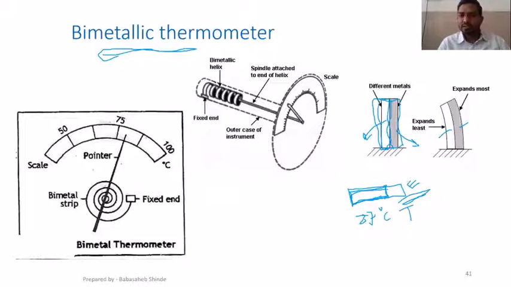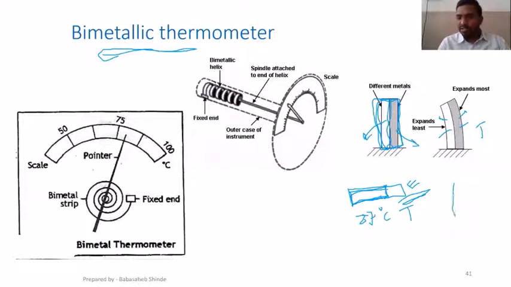We will join those two strips with each other, and once those two strips are joined, we will expose those two strips to the change in temperature. Now, once there is an increase in temperature, one is going to expand less, another is going to expand more.